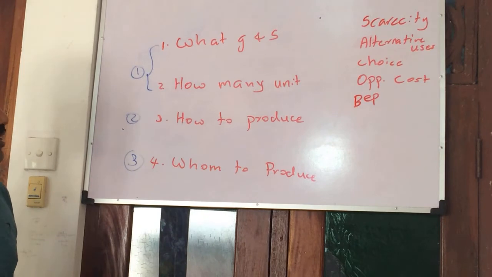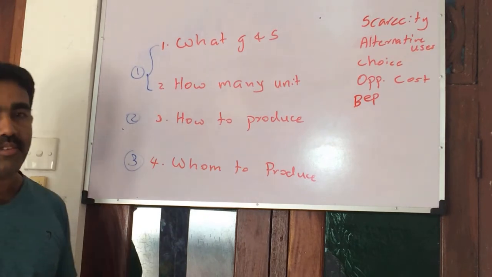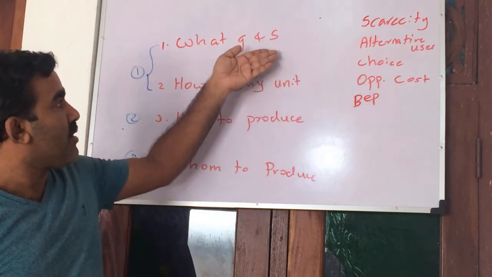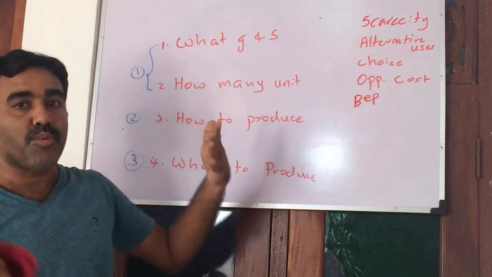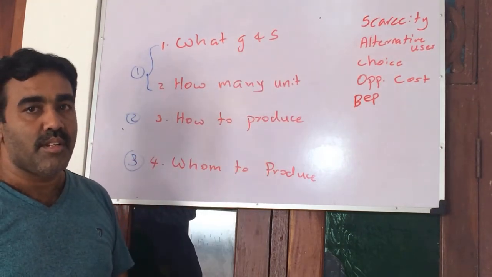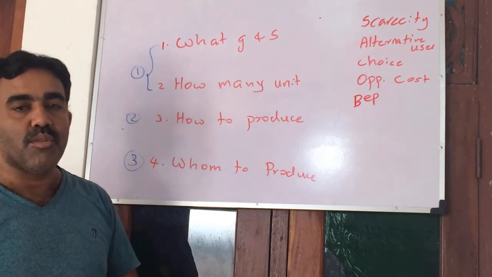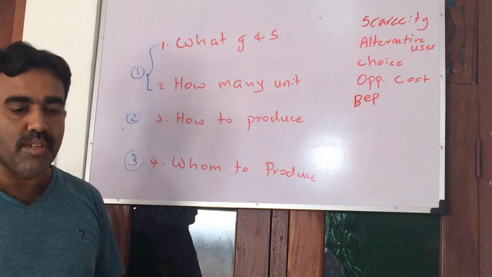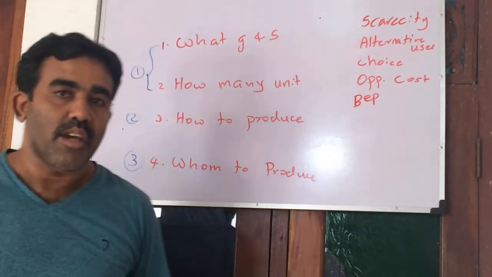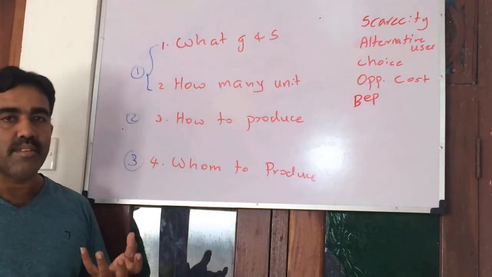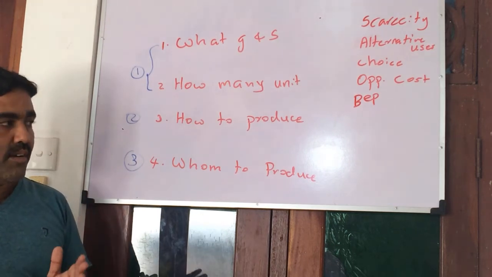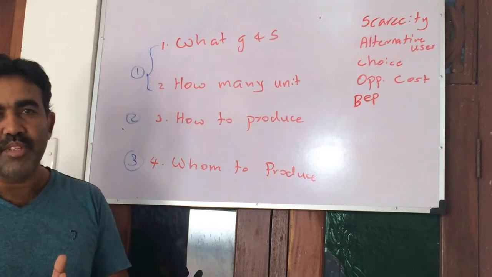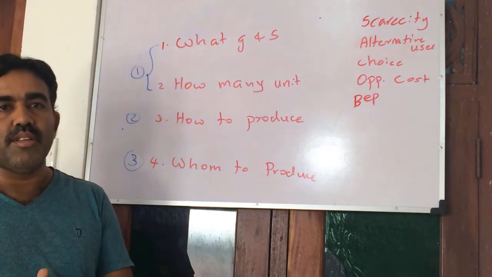In the first one, what goods and services? I told you these are interconnected. Our resources are limited, so we cannot produce everything. So we have to decide, make a choice, about what goods are necessary for us. If you take our country, we mainly need food. So what foods do we need?